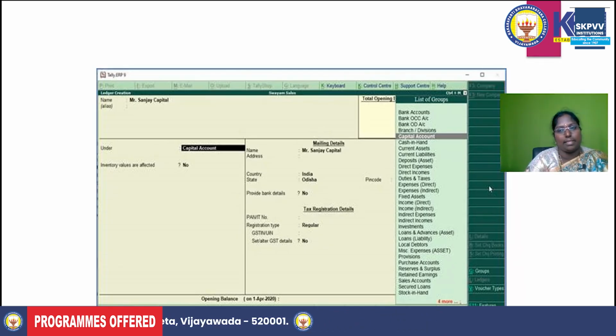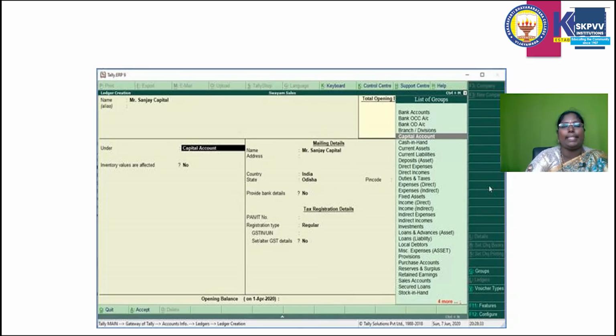Indirect expenses. Whenever you are given any asset like machinery, and you want to create the ledger of machinery, it's the same process: ledger, the name is machinery, and under it we need to select fixed assets. There is no need to create the two types of accounts, cash and profit and loss, because these two accounts are predefined. They are created automatically. No need to create cash and profit and loss ledgers in any software, Tally or Prime or anything. So this is the process relating to ledger creation.